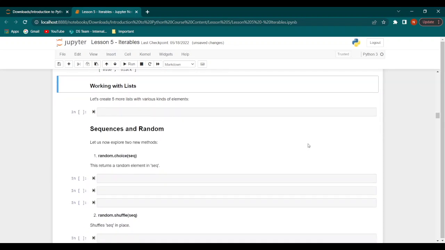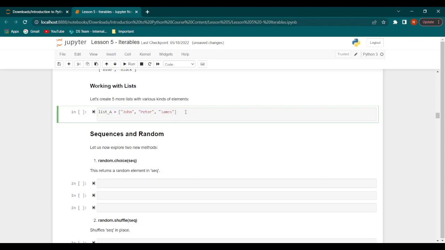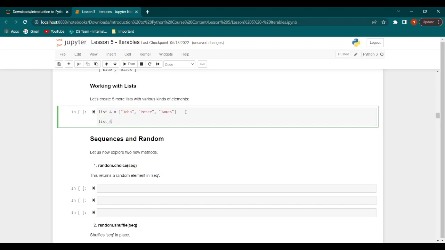Now let's see how to work with lists. So we'll create 5 more lists with various kinds of elements. So let's say we have list A, consisting of names like John, Peter, and James. Now let's say we have a list B consisting of, this time let's provide some integers. So 1, 2, 3, 4.